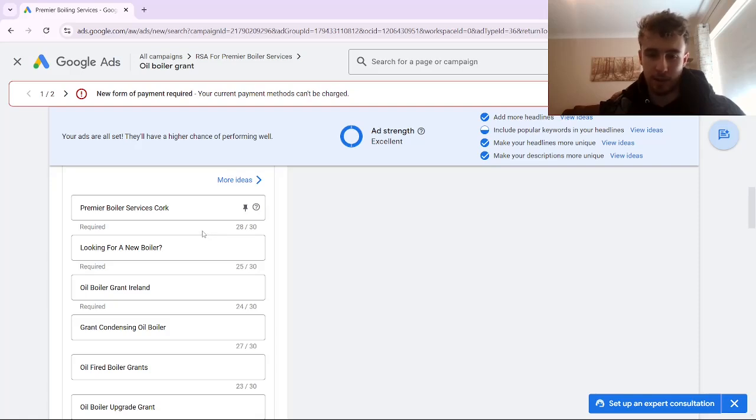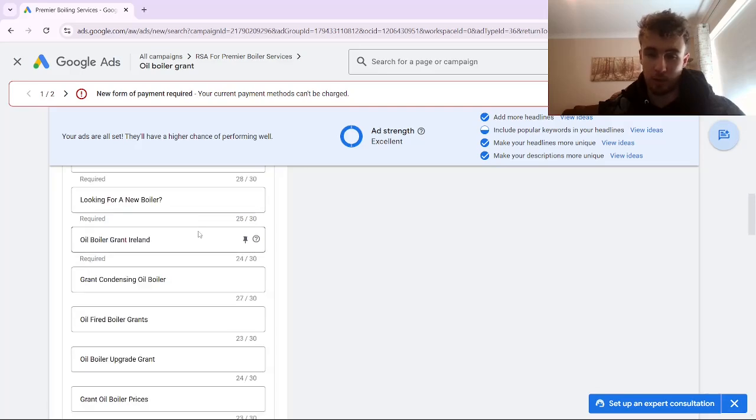But what we like to do with a lot of the campaigns we're running is to only use three headlines and two descriptions and have everything pinned, because we want to decide exactly what the person sees when they see our ad. We think that our own written headlines are more likely to be clicked on than what Google gives us. But if you do go the route of having 15 headlines all unpinned, another useful feature of Google's AI is that they can all be A/B tested for you, and you can gather data quite quickly on which headlines are going to perform best.